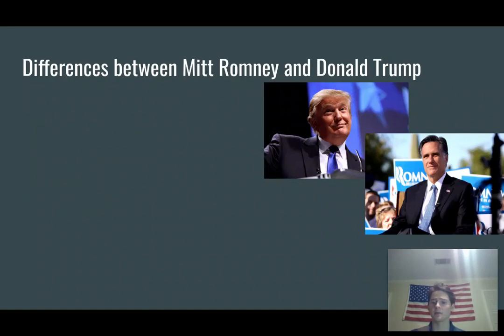And next up, this is what I'm going to focus on more because I think there are more stark differences between Mitt Romney and Donald Trump. I think Hillary Clinton and Barack Obama have a lot of policies that were similar. They're more moderate Democrats, although they do have their differences. Mitt Romney and Donald Trump are completely different Republican candidates. Mitt Romney, I would say, is the epitome of the establishment, while Donald Trump is for sure an outsider.